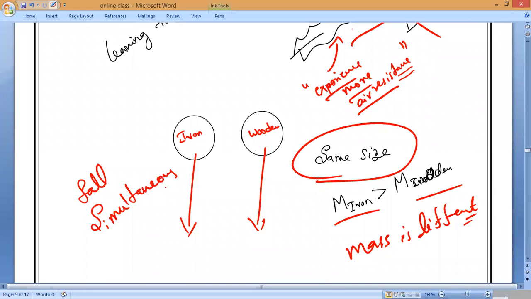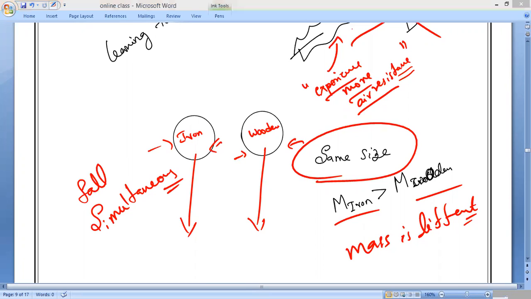Air is acting, but is the air resistance the same or different? Same. They are experiencing the same air resistance. So he said that the air resistance is neglected. So it says that both bodies will reach the ground at the same time.